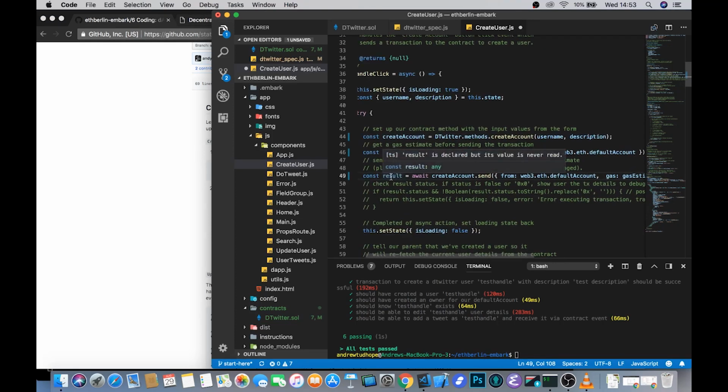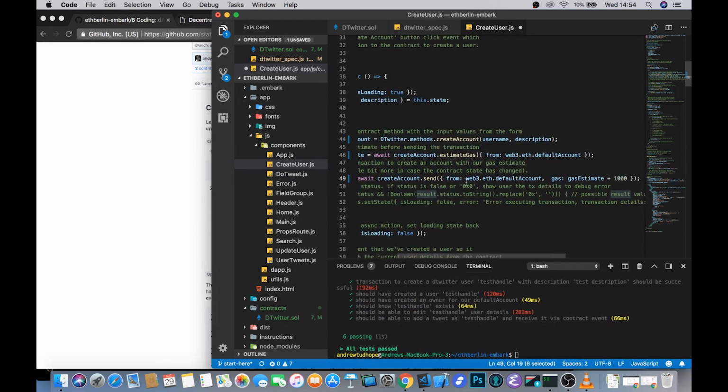So what we've done here is set up a little results constant, and it is awaiting this create account send. Again, we need to specify when we send transactions onto the network, and it's not just in tests, what account it comes from and the gas that you're willing to send along with that payment.